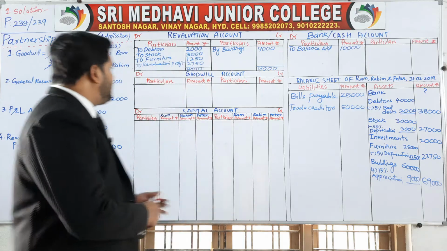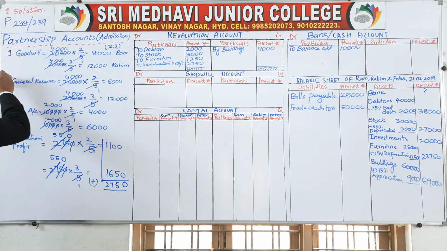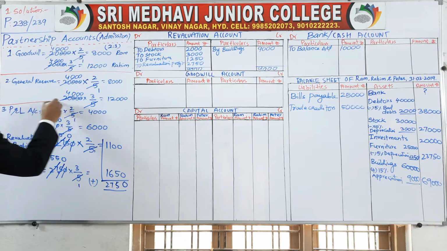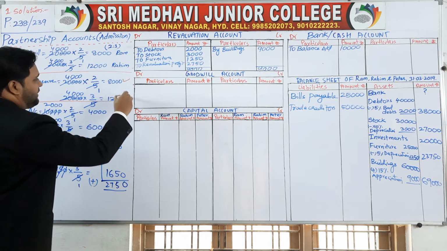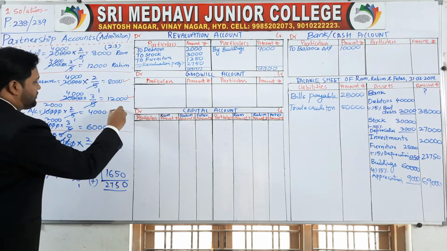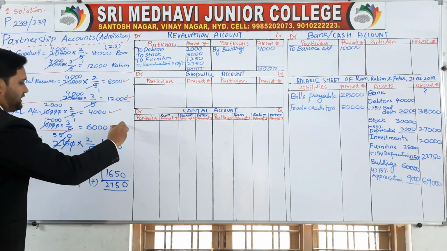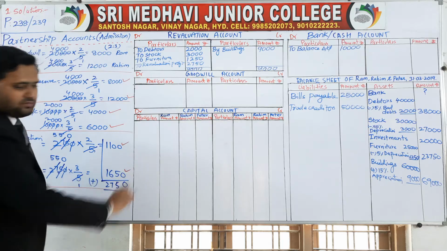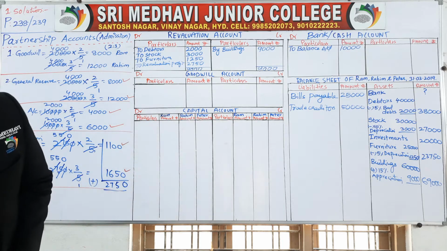Here in this problem, as you can see, distribution of goodwill to the partners Ram Rahim, general reserve 8,000 to Ram, 12,000 to Rahim, profit and loss account 4,000 to Ram, 6,000 to Rahim, and also revaluation profit 1,100 to Ram and 1,650 to Rahim.